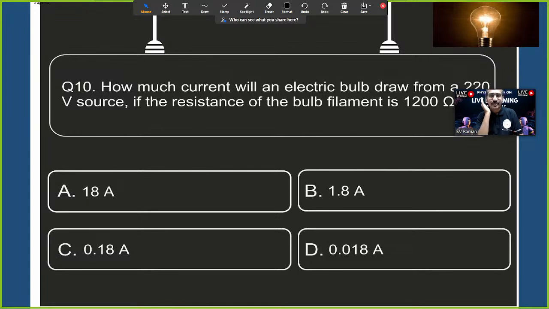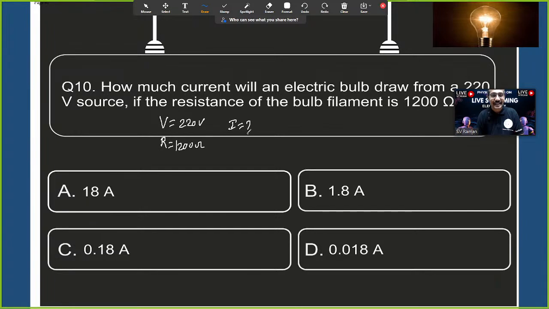Sir, numericals are a problem in examination. I don't know how to solve numericals. Children generally worry about that. I always suggest, while reading the question, mention the given data and required data. What is given data? Given data means what they have given in the question. Simply, for the electric bulb, potential V is equal to 220 volts they gave, and the resistance they have given is 1200 ohms. What are they asking? Electric current they are asking. After writing given data and required data, we need not read the question again. We will save some time.